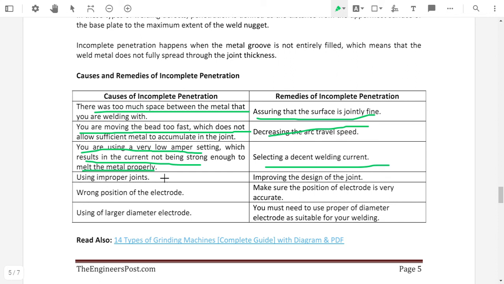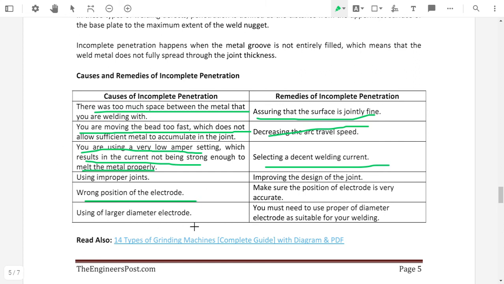Using an improper joint means the joint should be proper, so improving the joint design is the remedy for that. Then, wrong position of the electrode. Wrong position of the electrode means the electrode angle should be selected properly, and that is the remedy. Make sure that the position of the electrode is very accurate. The angle of the electrode should be accurate as per the requirement or as per the base material.